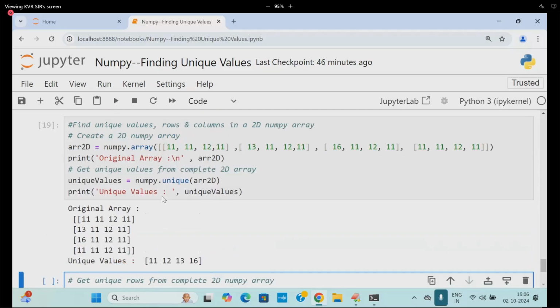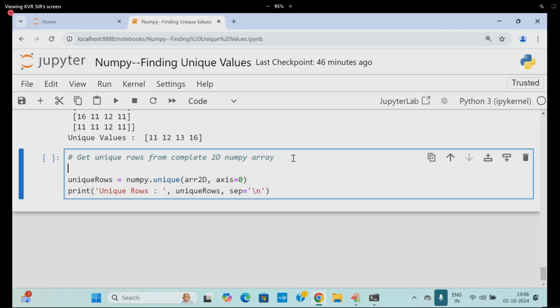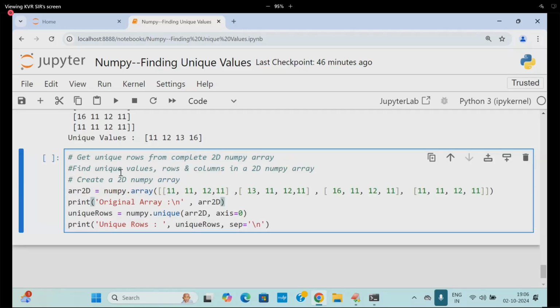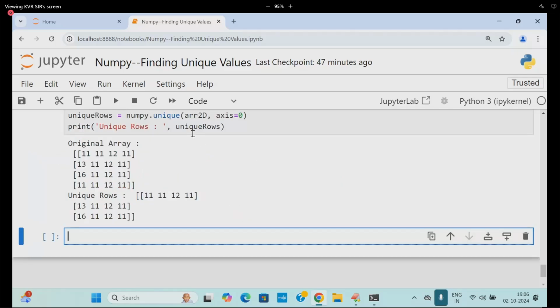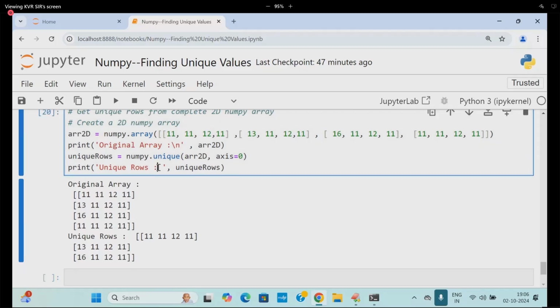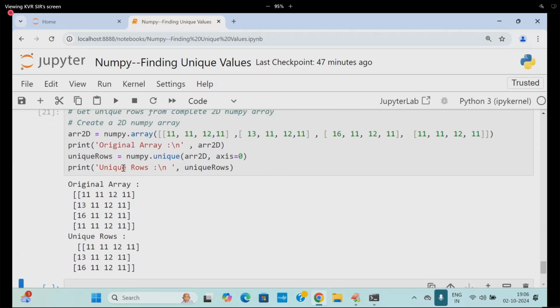Before going to that, create this array. Here I am writing it. Before that, get unique rows. So remove that. Create a 2D array. So here I am writing 2D original, axis is equal to. Am I getting or not? Go to this place once you write \n. So got it. Getting, students? Good.